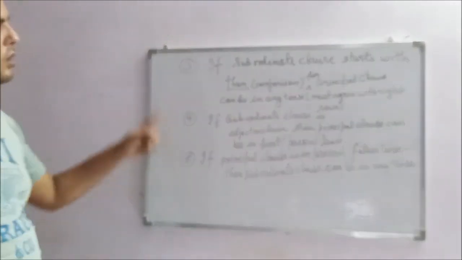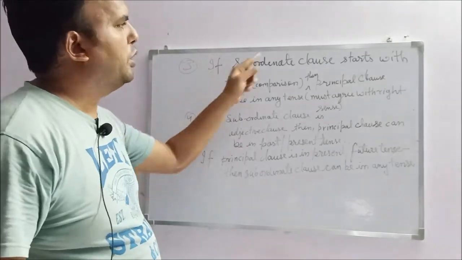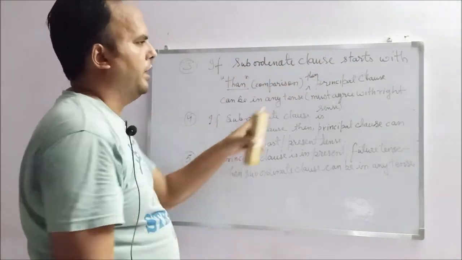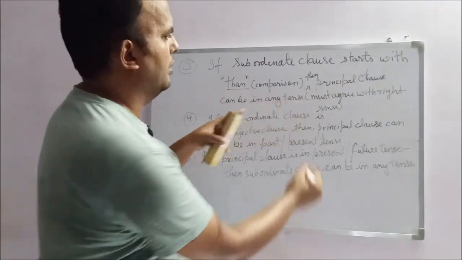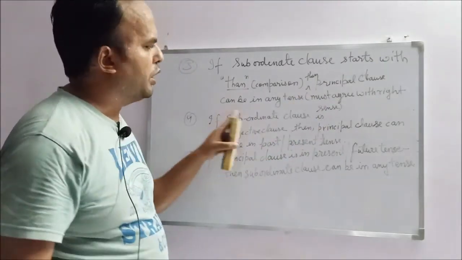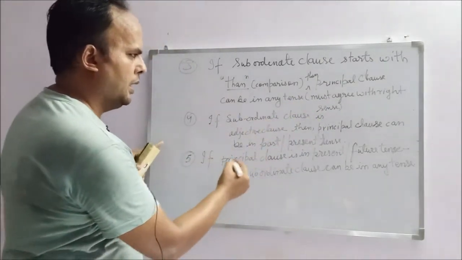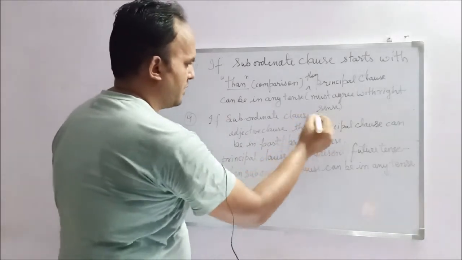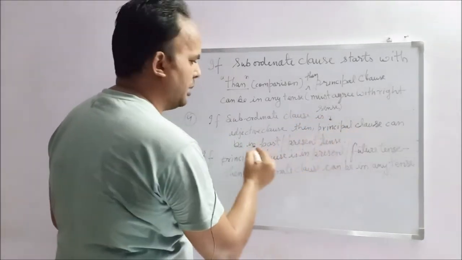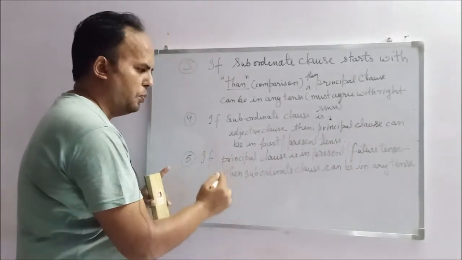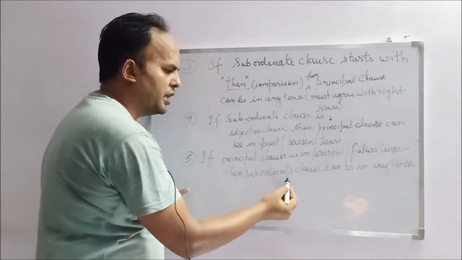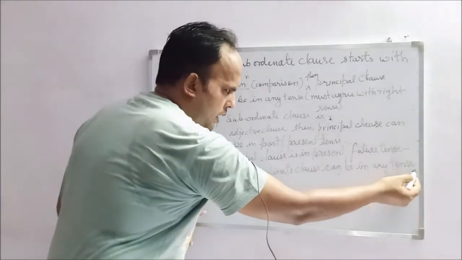So, number 1, we have studied: if the subordinate clause starts with this word, then the principal clause can be in any tense, but it must agree with the right sense. If the subordinate clause is an adjective clause, then the principal clause can be in past or present tense. If the principal clause is in present tense or future tense, then the subordinate clause can be in any tense.